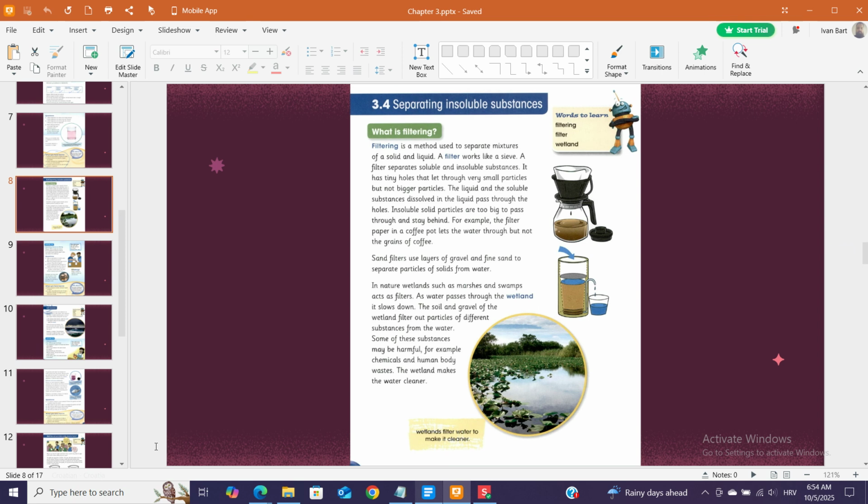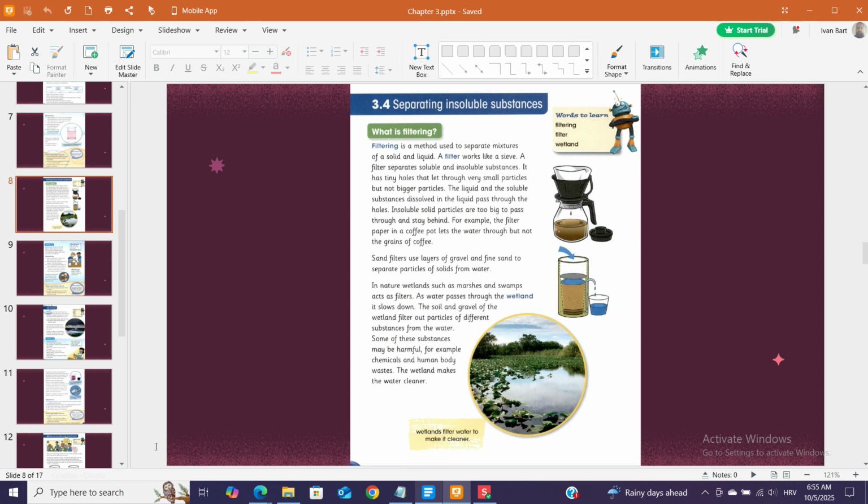In nature, wetlands such as marshes and swamps act as filters. As water passes through the wetland, it slows down. The soil and gravel of the wetland filter out particles of different substances from the water. Some of these substances may be harmful, for example chemicals and human body wastes. The wetland makes the water cleaner. Words to learn: filtering, filter, wetland. Wetlands filter water to make it cleaner.